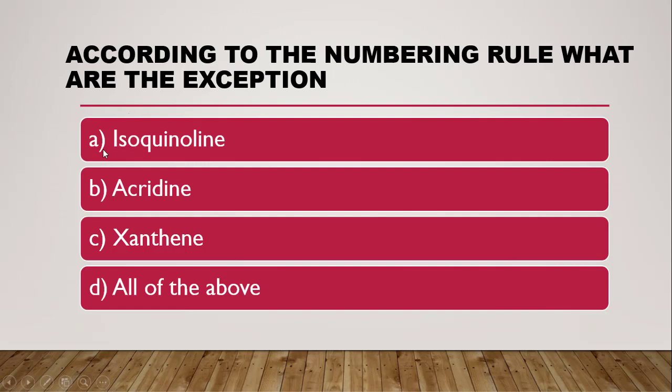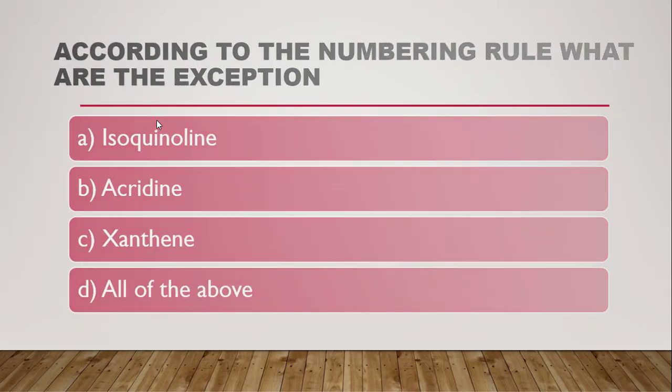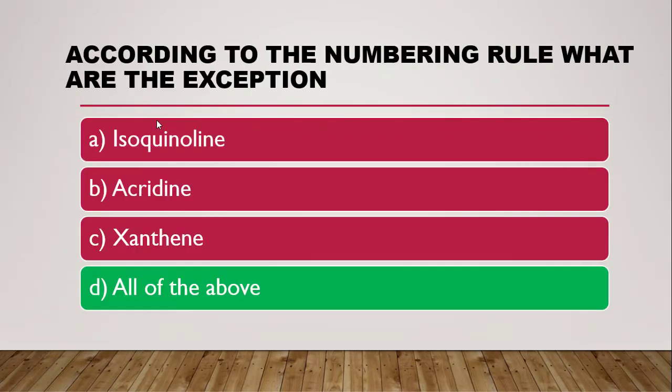oxygen. In the case of isoquinoline, the numbering rule is disobeyed because nitrogen is present at the second position. Actually numbering should start from the heteroatom, but it is present at the second position. So the correct answer is all of the above.